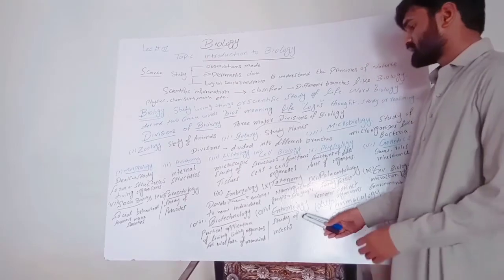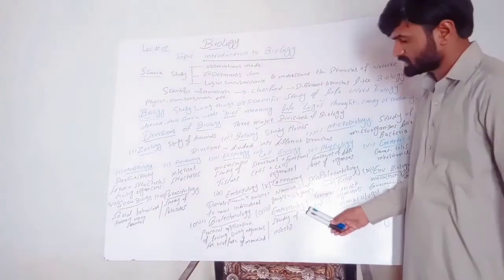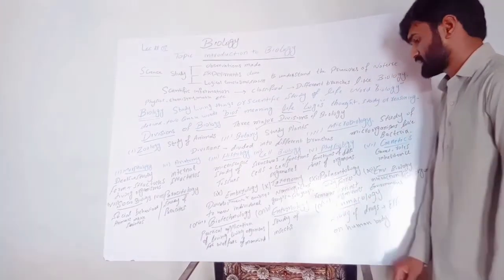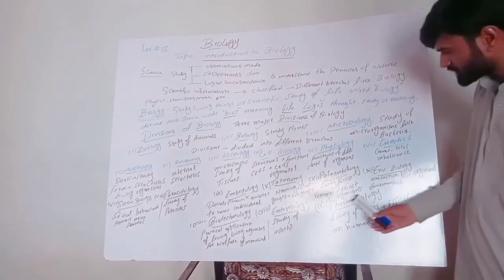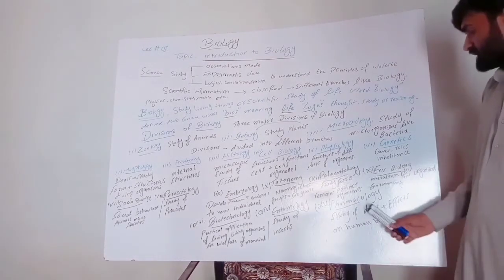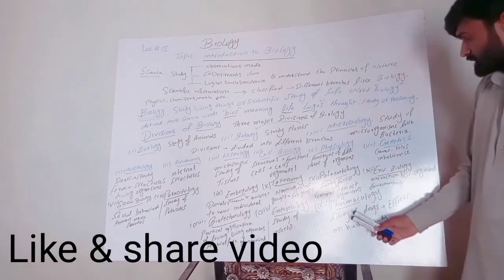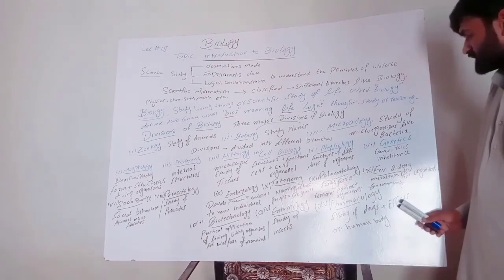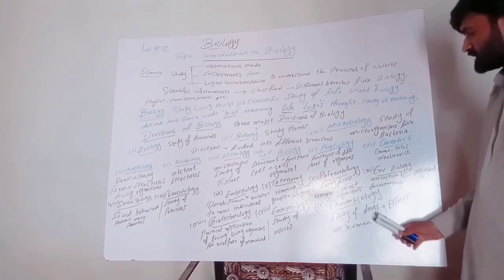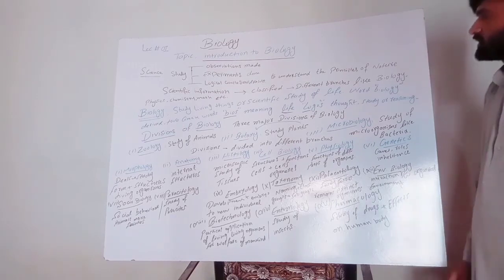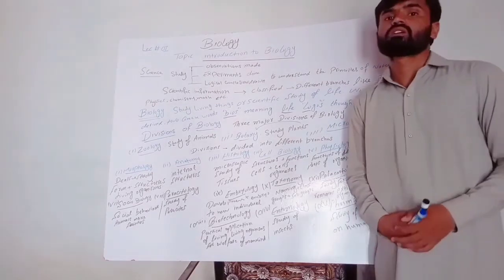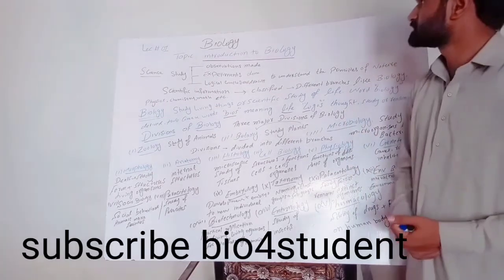Entomology is the study of insects. Pharmacology is the study of drugs and their effects on the human body. This is called pharmacology. So this was our topic.